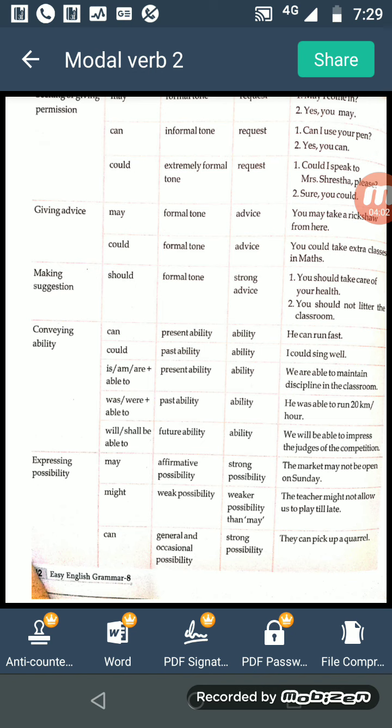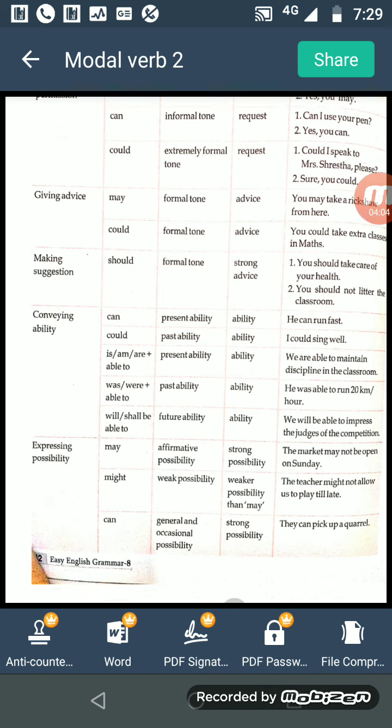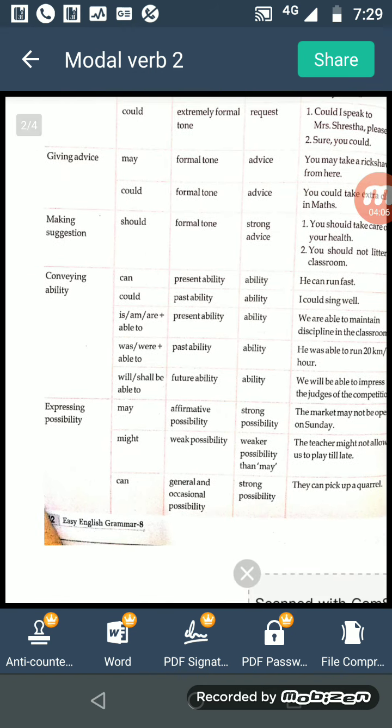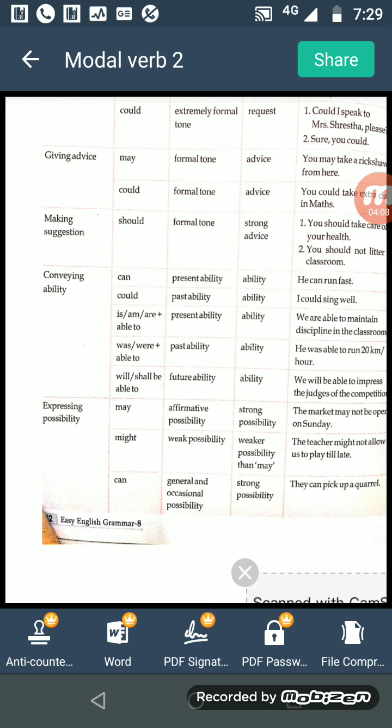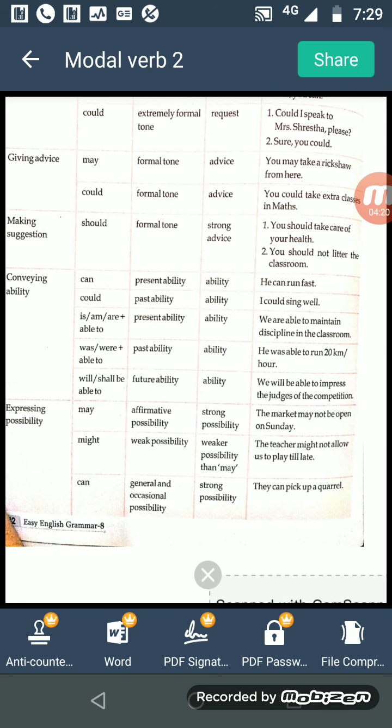Okay. Then possibility. For possibility we can use may, might and can. These modal auxiliary verbs are used for possibility. Like affirmative possibility, if there is strong possibility, we use may.